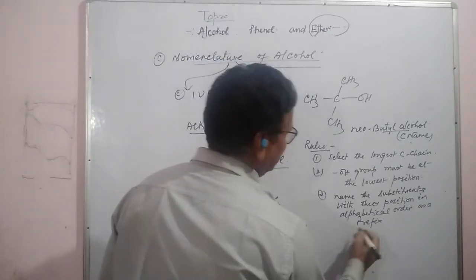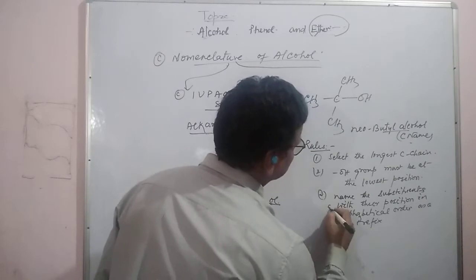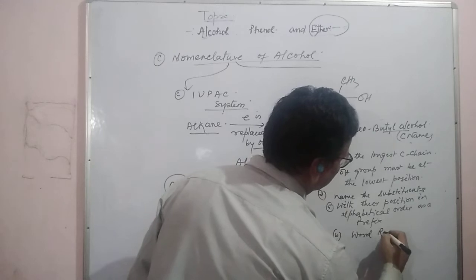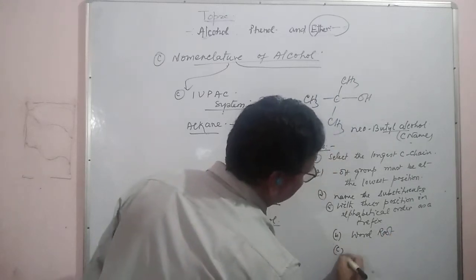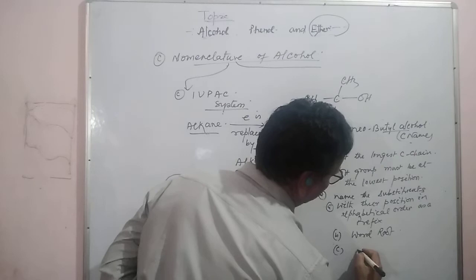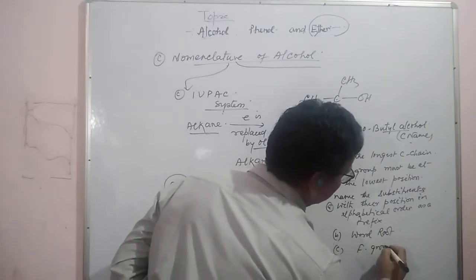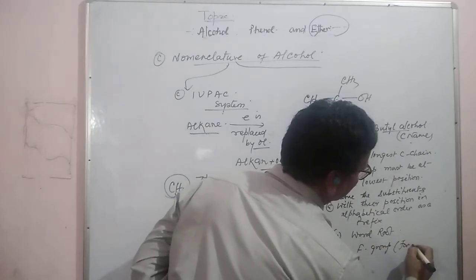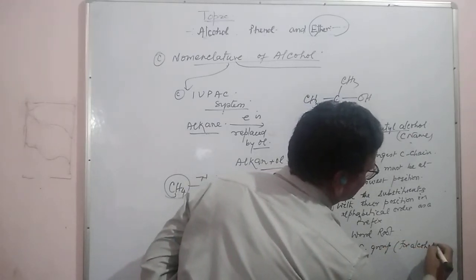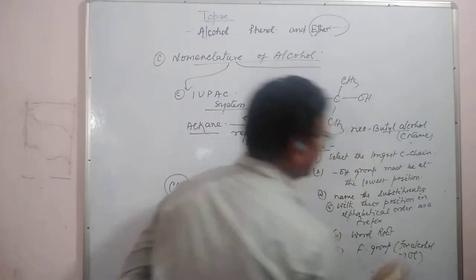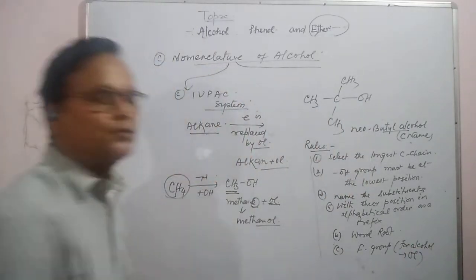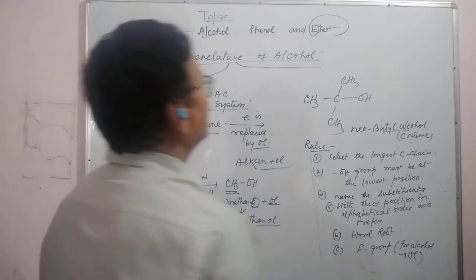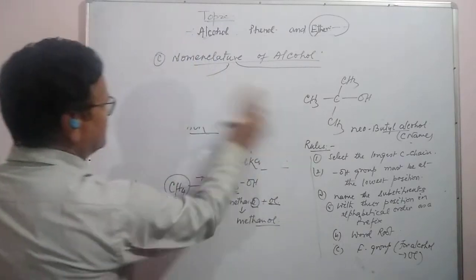Then we will use the word root, and then we will write the functional group, that is alcohol. For alcohol we will use "ol". So we will have to follow these simple rules to name it. So according to these rules, we will call it.